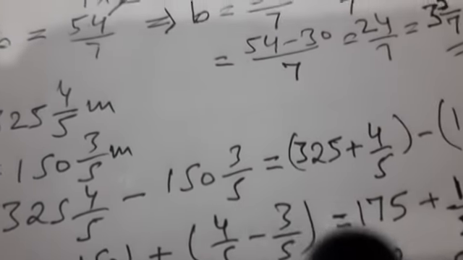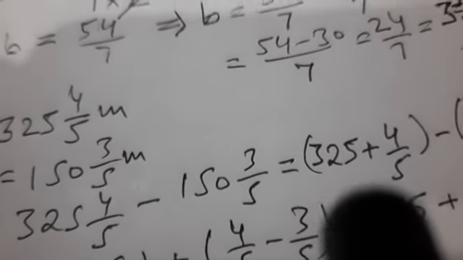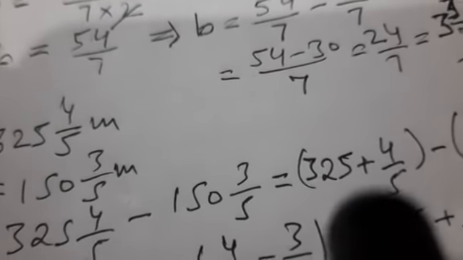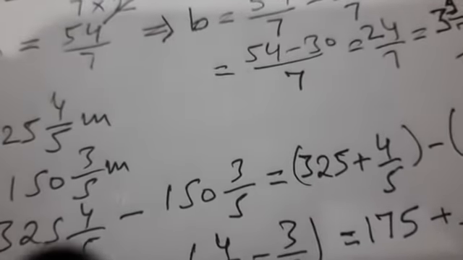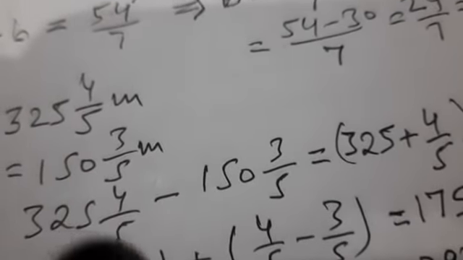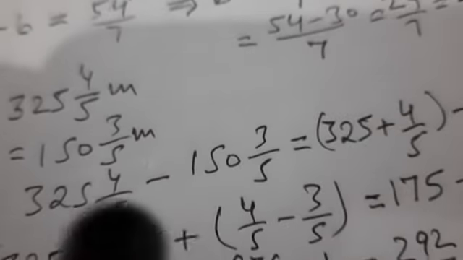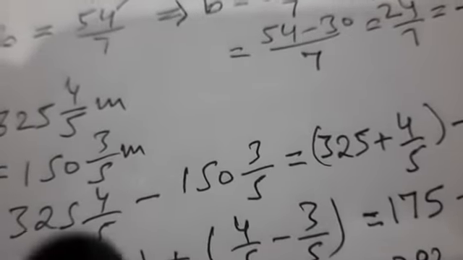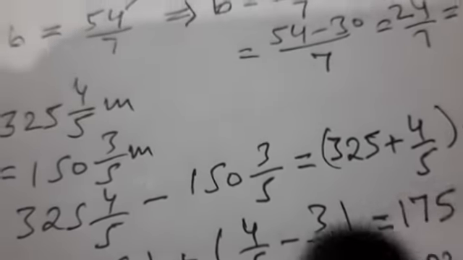Now here also we can apply the calculation trick which I explained above. We can write the whole number and the fraction separately. So 325 whole number 4 by 5 we are writing as 325 plus 4 upon 5.